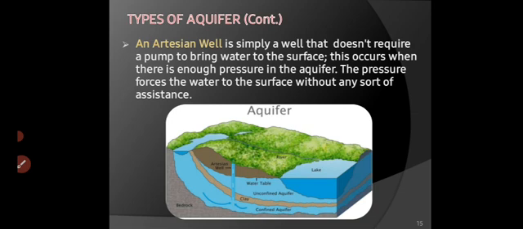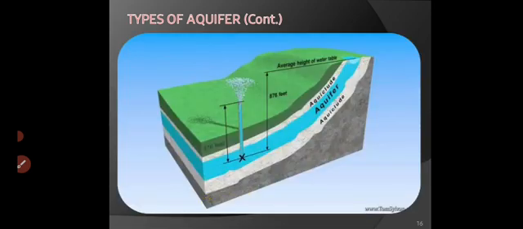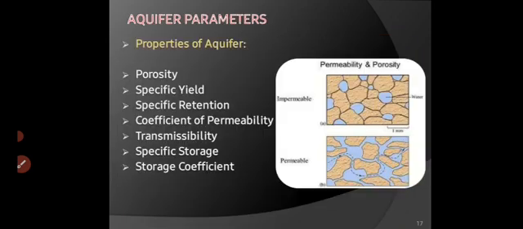So from the confined aquifer zone we get pressurized water. This is one of the figures which shows the types of aquifer. So an aquifer having an impermeable layer, that layer itself is known as aquiclude. Now, this is the end of topic number 2, types of aquifer: confined, unconfined aquifer, and 3 other types: aquiclude, aquitard, aquifuse. Please remember the figure.